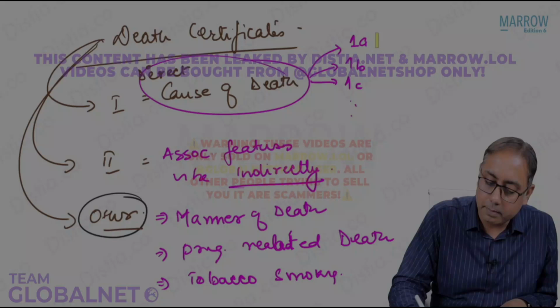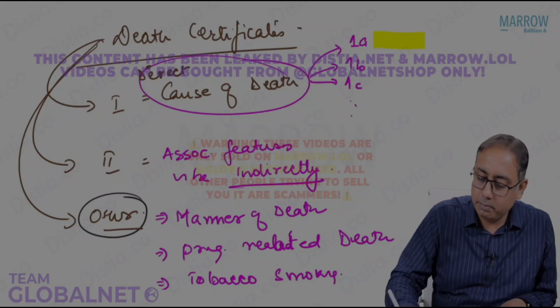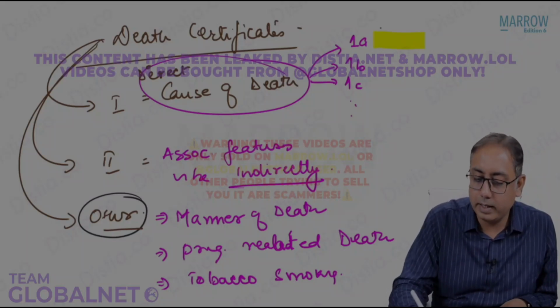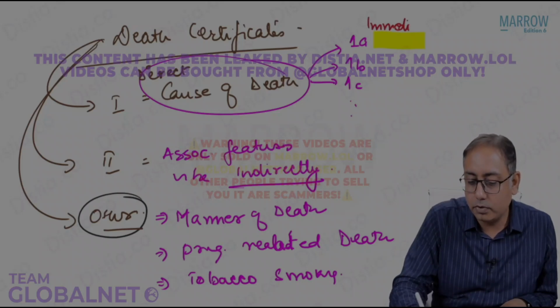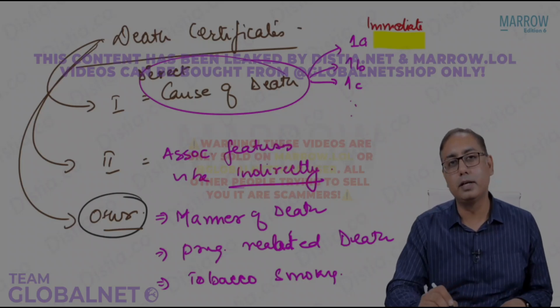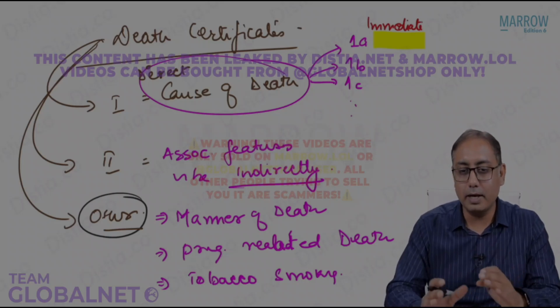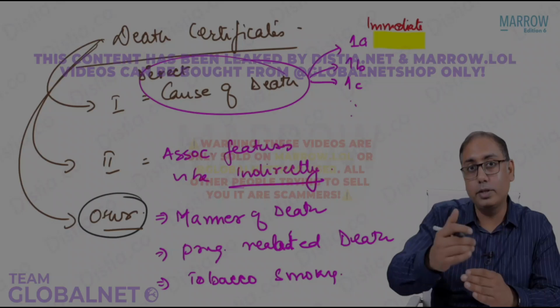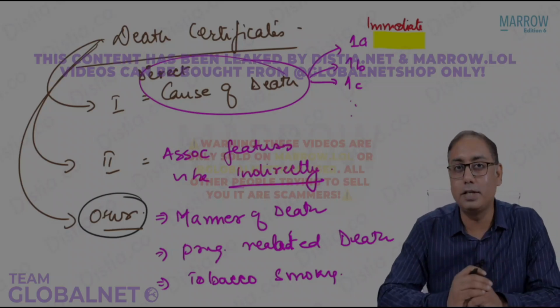What is part 1A? Part 1A is the immediate cause of death. Part 1A is the direct immediate cause of death. What do you mean by the immediate? Immediate means the last diagnosis before the death. That is called the immediate cause of death.